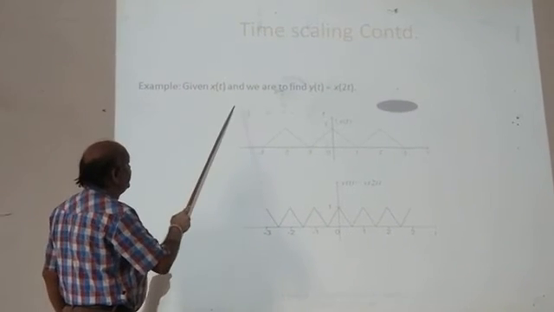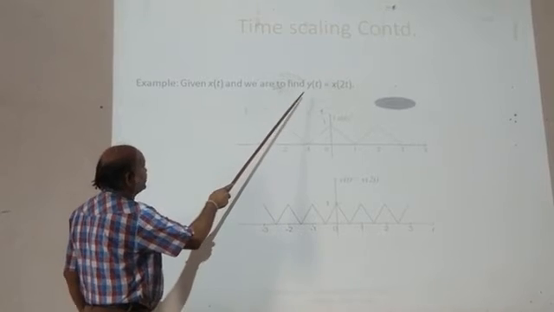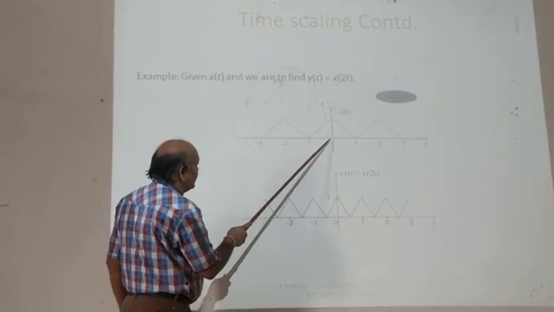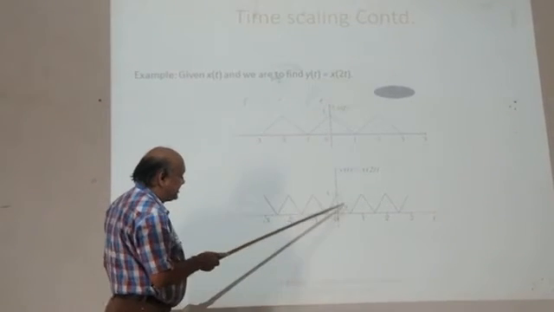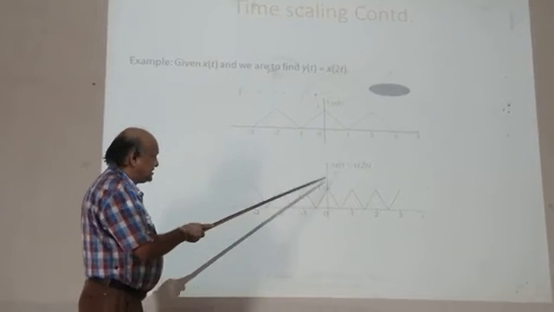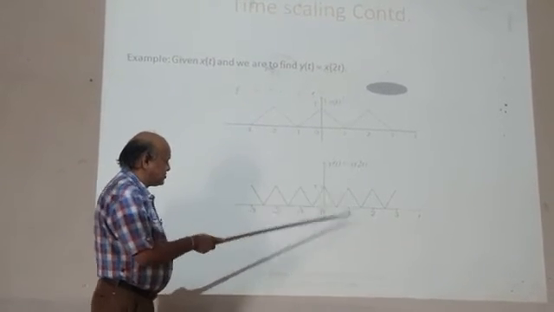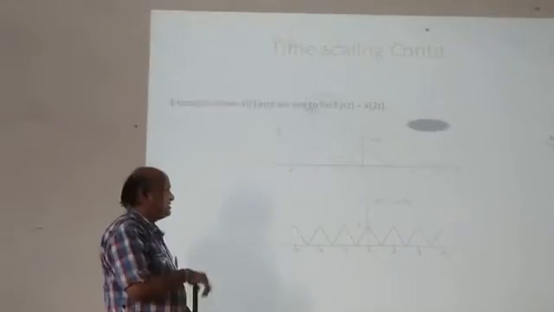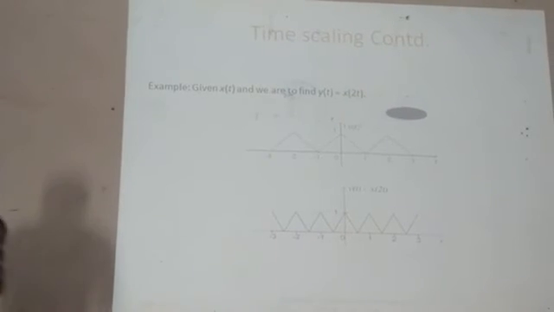Example: given x of t, we are finding y of t equal to x of 2t. Let us say this is x of t and it is scaled by a factor of 2 here. So you can see here, this is x of t and this is y of t equal to x of 2t. This is called scaled by a factor of 2.